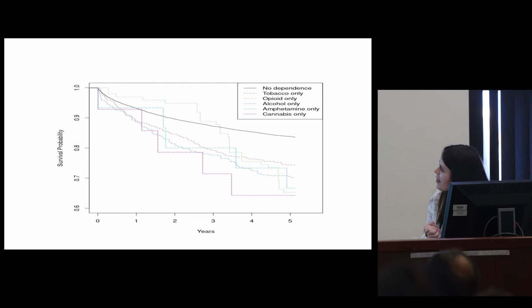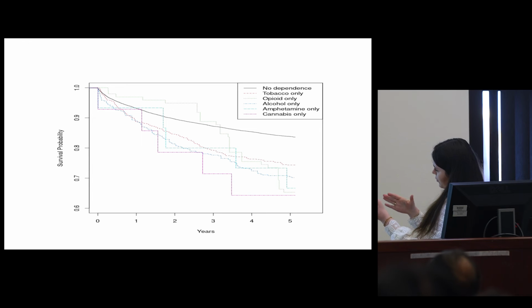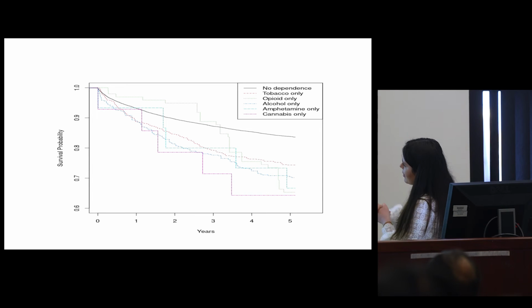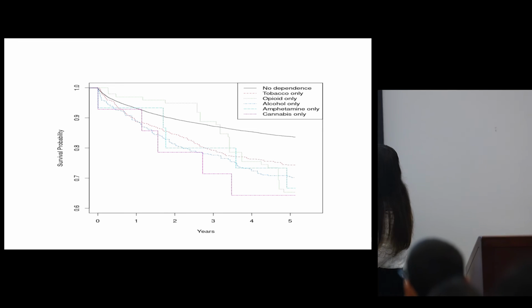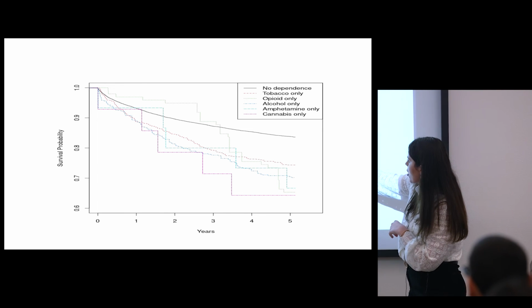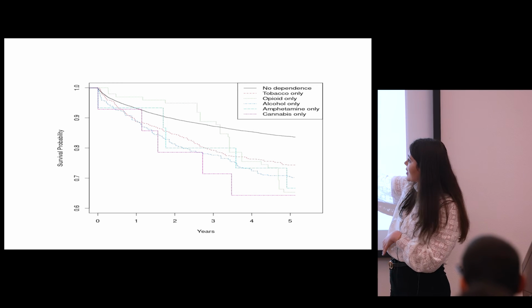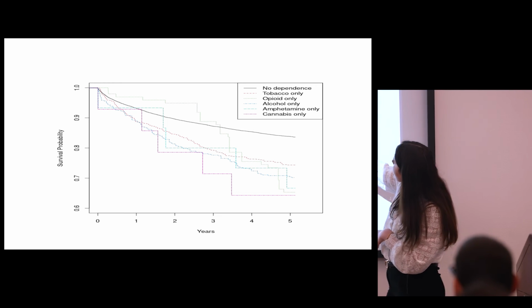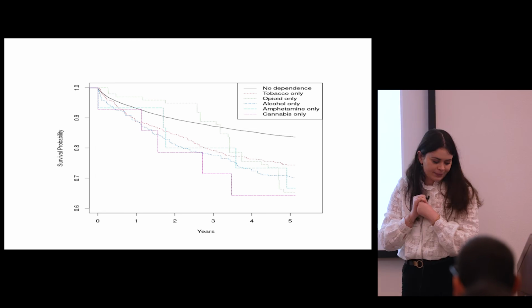Next here, we have a Kaplan-Meier graph where we're comparing the survival probability throughout the years. And we can see that here in the black, we have no dependence, which is representing neither. But here in green, we have opioid with a pretty low survival probability, around 0.65. Cannabis had the lowest at 0.63, but interestingly, tobacco, I would say right here, had a pretty decent high survival probability.